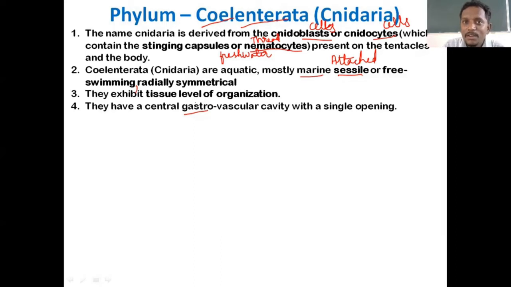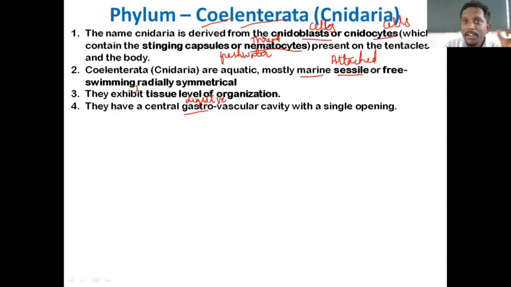Though the body is tissue level organized, something like a digestive system is getting formed. There is an initiation for the digestive system to form. So gastro refers to the digestive system.